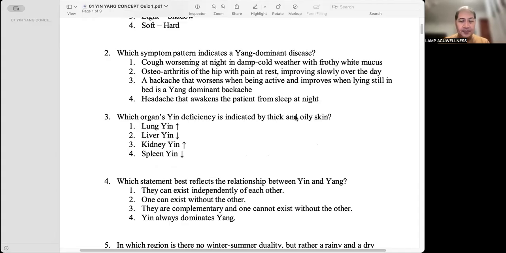Being active and improves when lying still in bed is a yang dominant backache. Okay, so this is a type of backache that becomes worse when you are active. So that's why it's called yang dominant.